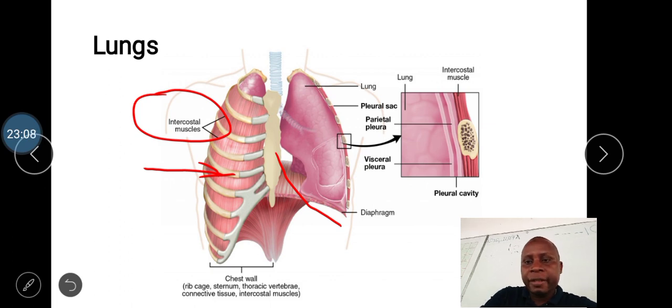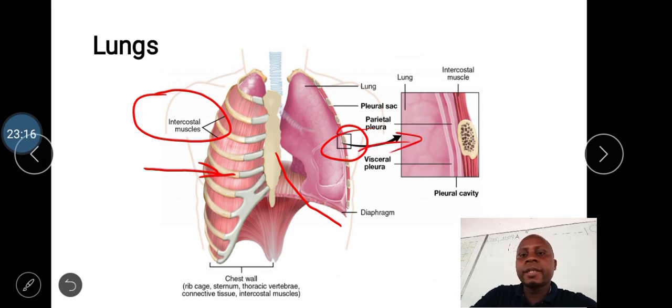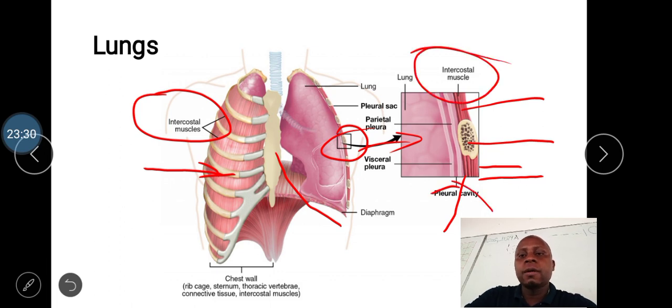Let us magnify this part here so that we can see clearly. You can see this is the rib and these ones are the intercostal muscles. The ones towards the outer we call the outer intercostal muscles, while the ones towards the inner are called the inner intercostal muscles.